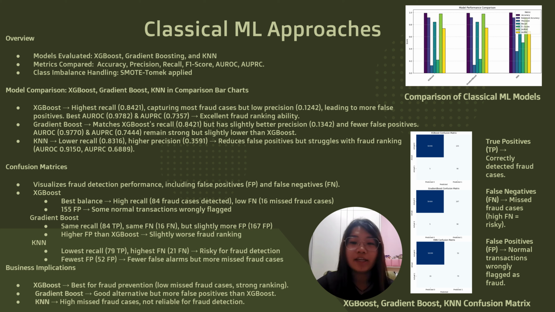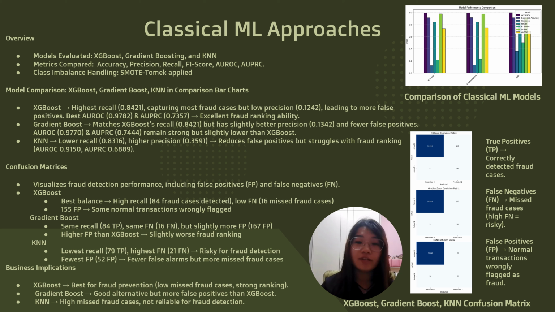For KNN, it has a lower recall of 79 detected fraud cases, but the highest precision of 0.3591, meaning fewer false positives, 52. However, it misses 21 fraud cases, making it unreliable for fraud detection. AUROC is 0.9150, which is lower than both XGBoost and Gradient Boost.